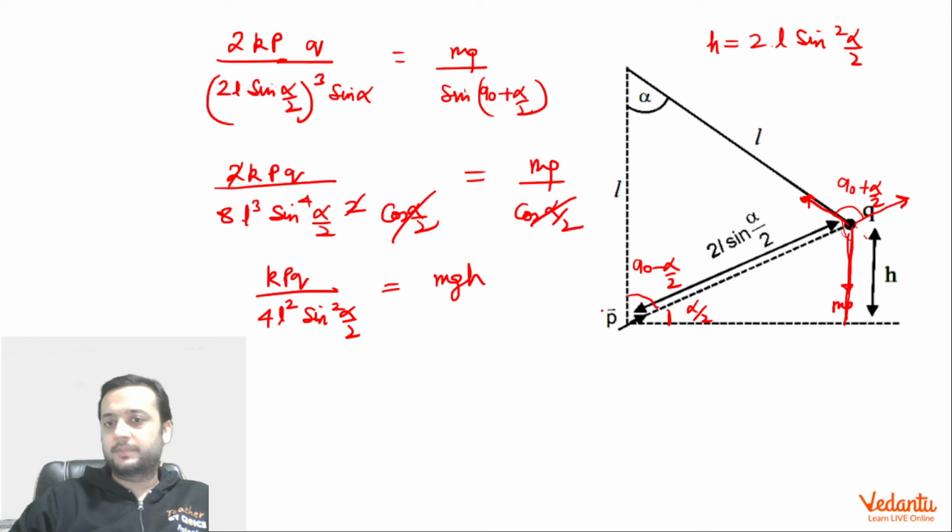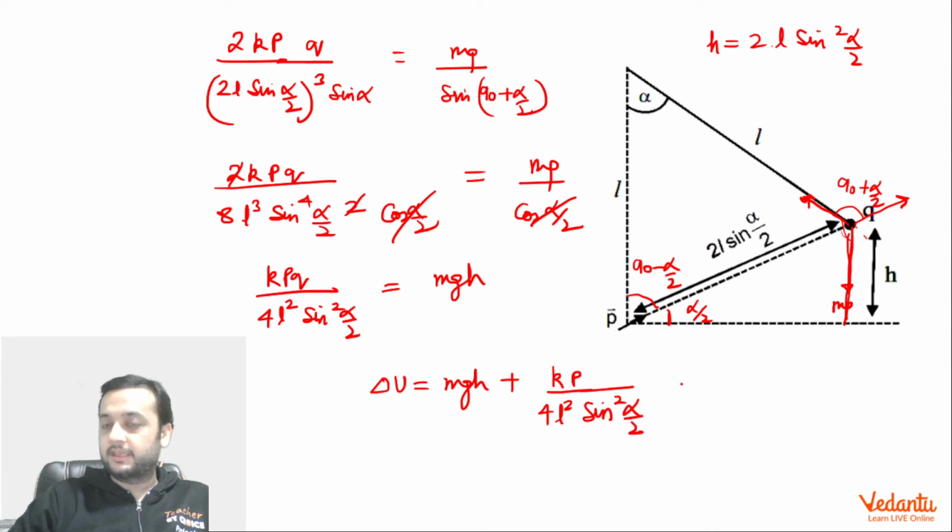Now the question is pretty simple. Initial gravitational potential energy we can assume to be 0 for this particle. Now the potential energy is mgh plus the electrostatic potential energy, which we can write very easily. The potential of the dipole at this point is kp/r², where r is again 2L sin(α/2), which when squared will become like this, into the charge. So this is the net electrostatic potential energy, and this is the net gravitational potential energy, or we can say the gain in gravitational potential energy.